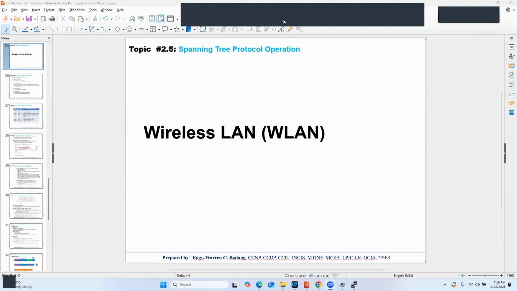Now, this is just part of wireless LAN. So I think I have some demo for wireless LAN controller that will be next meeting, for the rest of the topic.